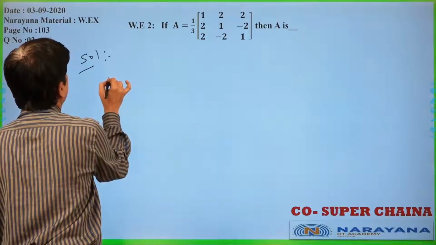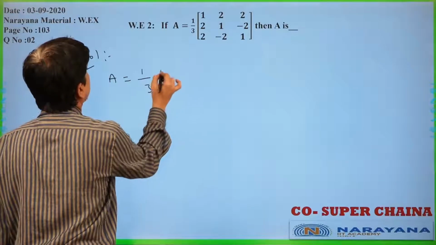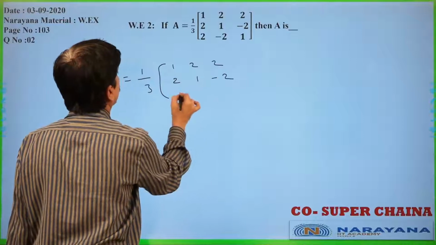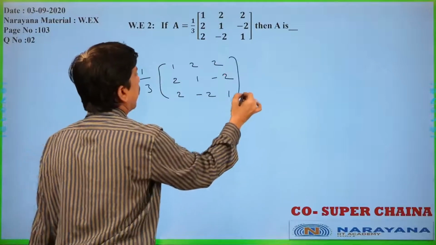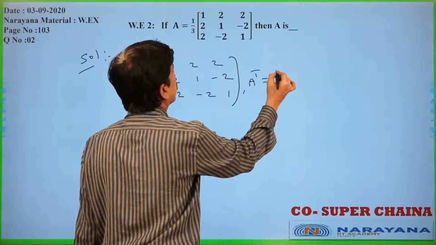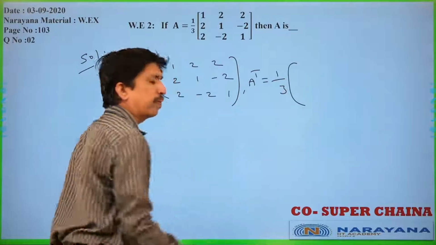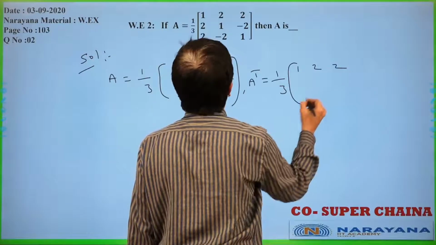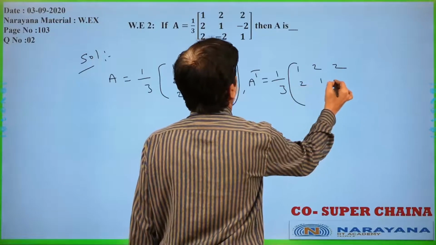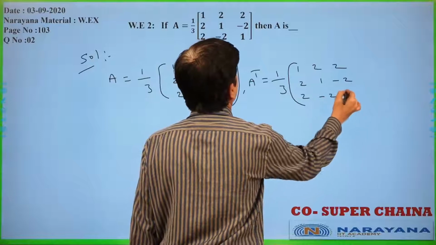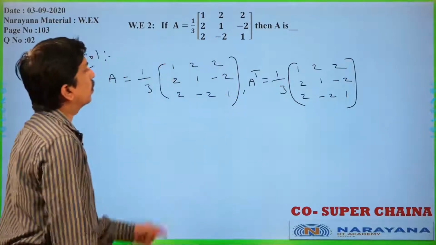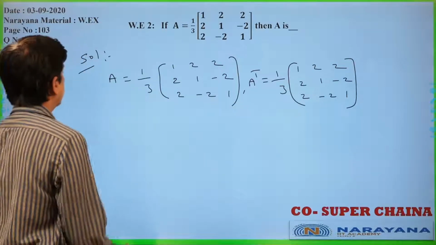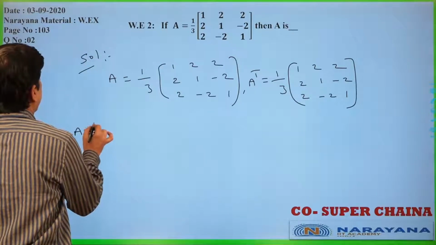A is equal to 1 by 3, 1, 2, 2, 2, 1 minus 2, 2 minus 2, 1. Now I will write A transpose. A transpose means transpose you will get for the matrix only. 1 by 3, this is nothing but 1, 2, 2, 2, 1 minus 2, 2 minus 2, 1. Is it clear? That is transpose.